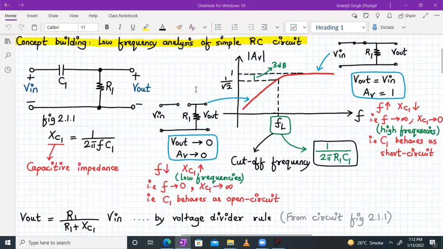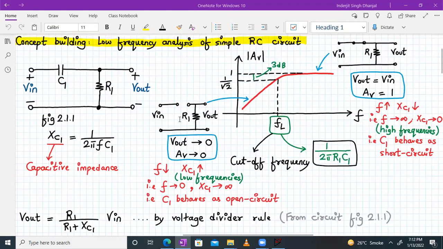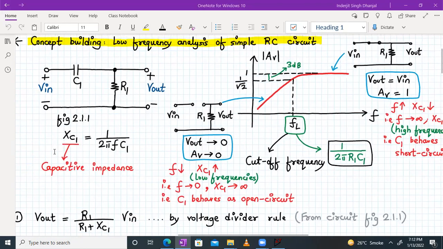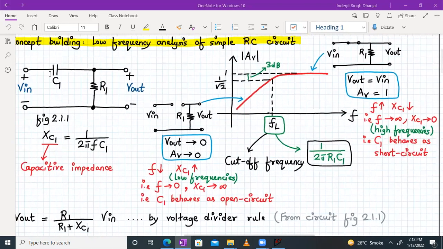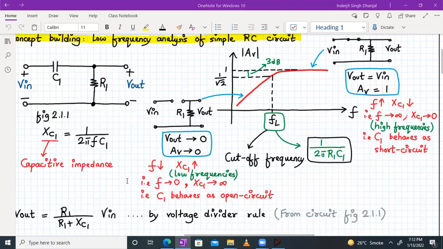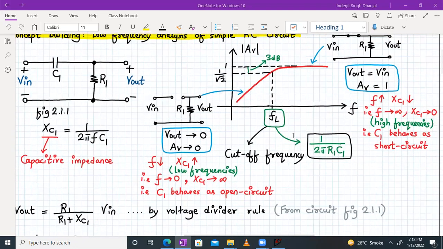Now, you will get exactly the reverse plot. So over here, the capacitive impedance XC1 will be 1 upon 2 pi f C1, right? So for low frequencies, what will happen? Let's say that FL is my cutoff frequency. Again, the value will be 1 upon 2 pi R1 C1, the same thing. Cutoff frequency will remain the same. But over here, below the cutoff frequency, the circuit will start attenuating and the output will be tending towards 0. And the voltage gain also will be tending towards 0.